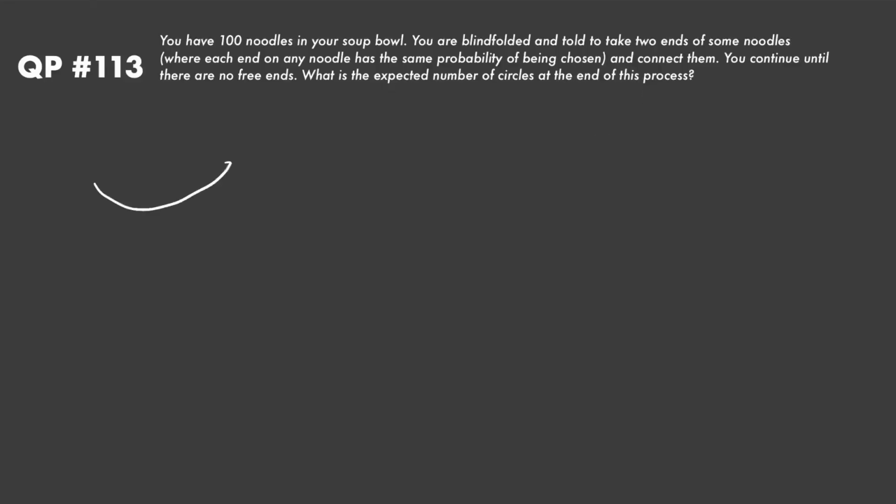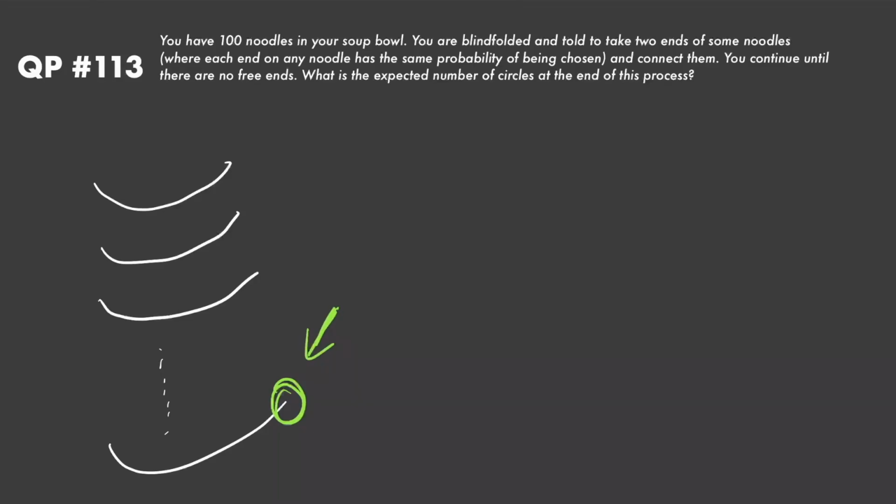So we have 100 noodles in a bowl here. Let's just think about what's going on first, right? These are my noodles right here. They basically have two ends, as noodles do. Okay, so we have 100 noodles here. So if I just grab a random end of one of these noodles, let's see where I can connect it to. Now I can connect this end of the noodle to any of the remaining ends of noodles, right?